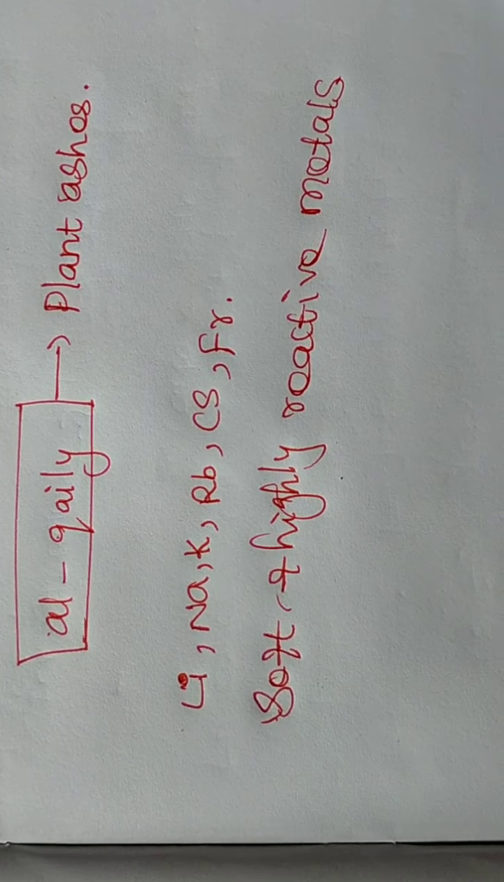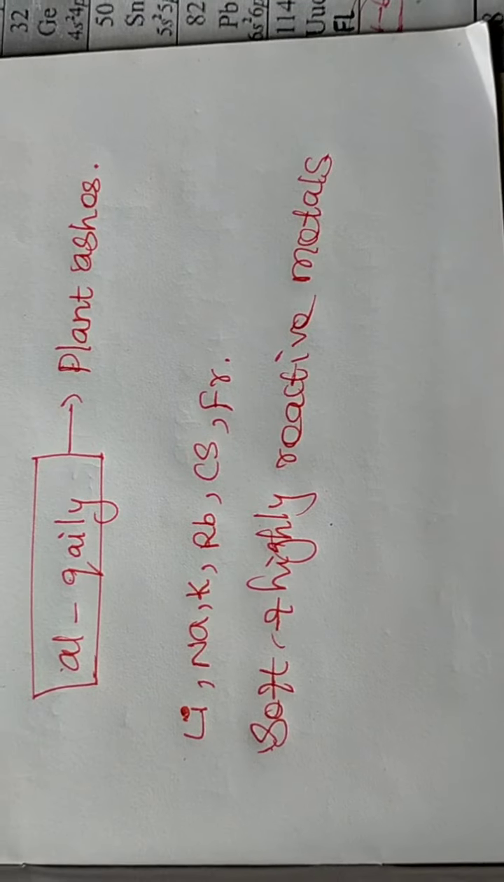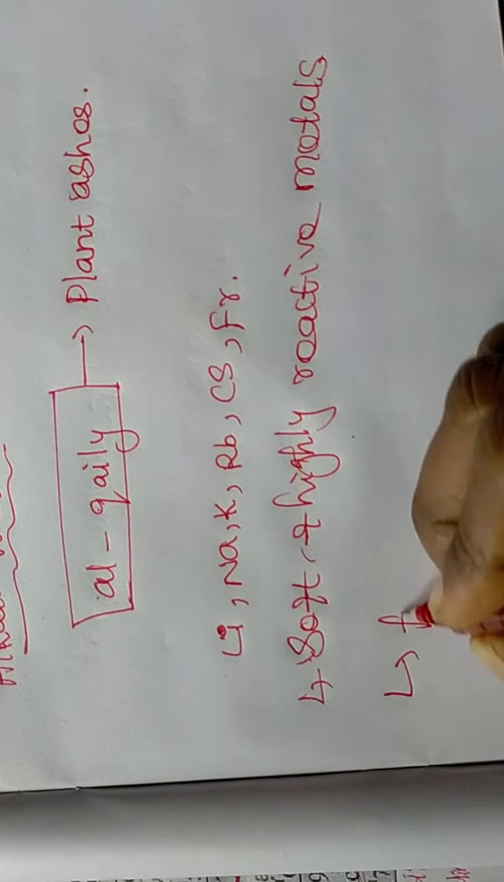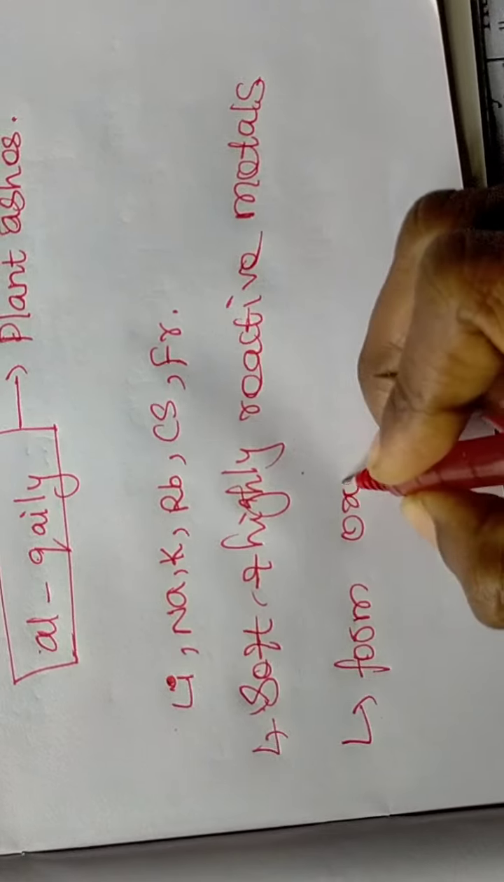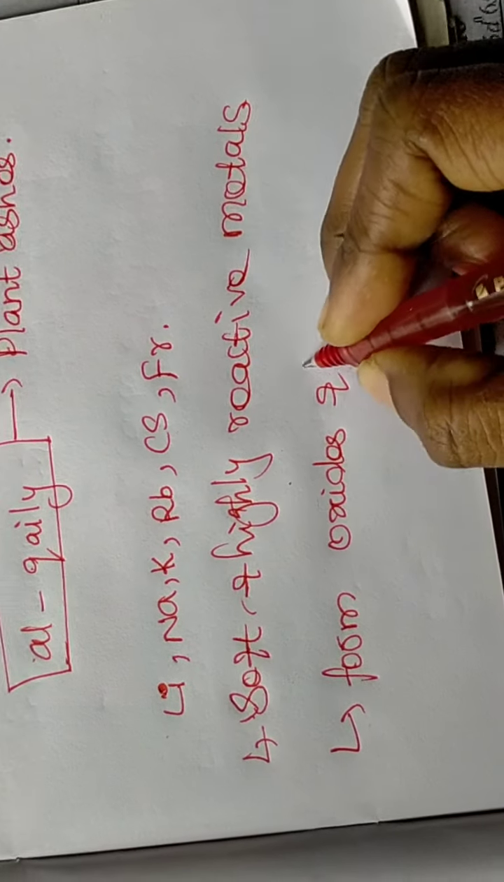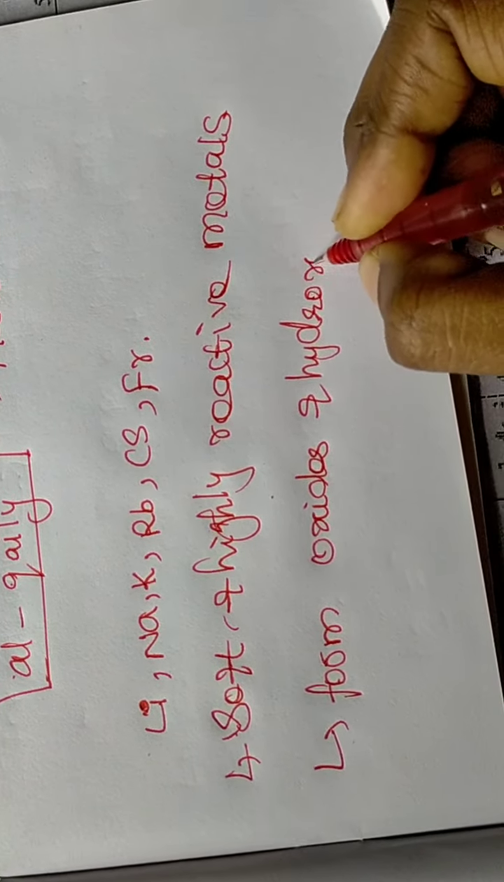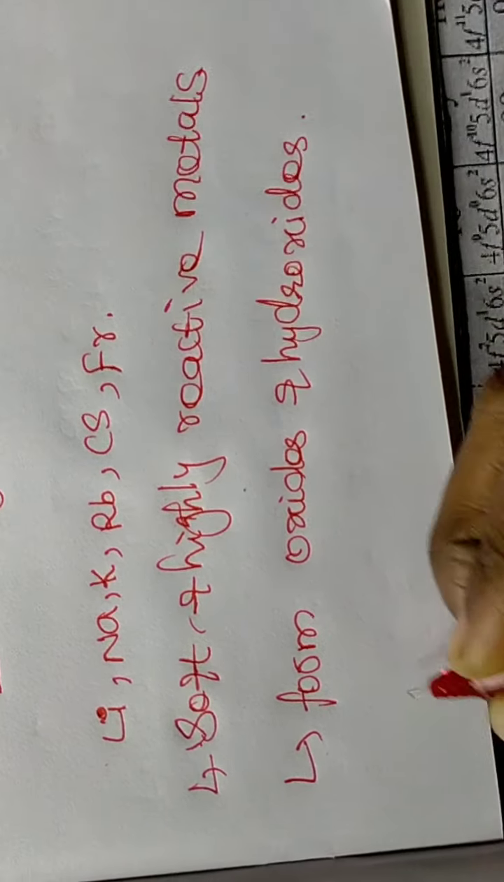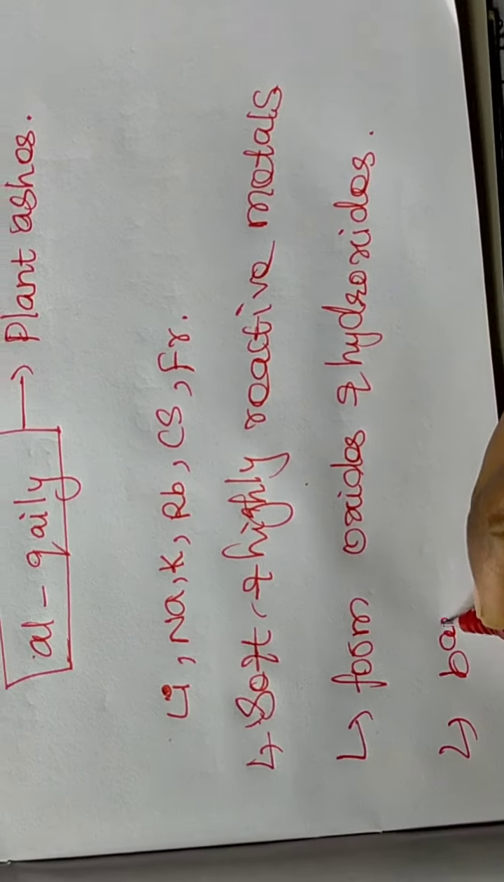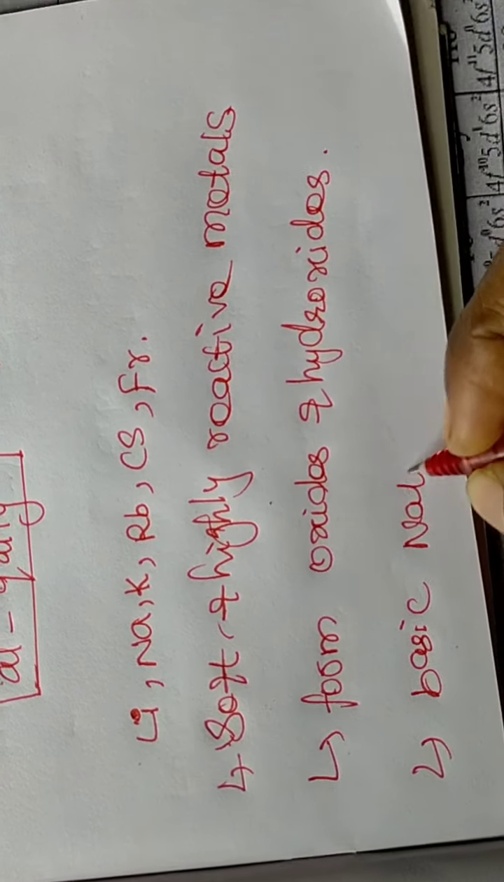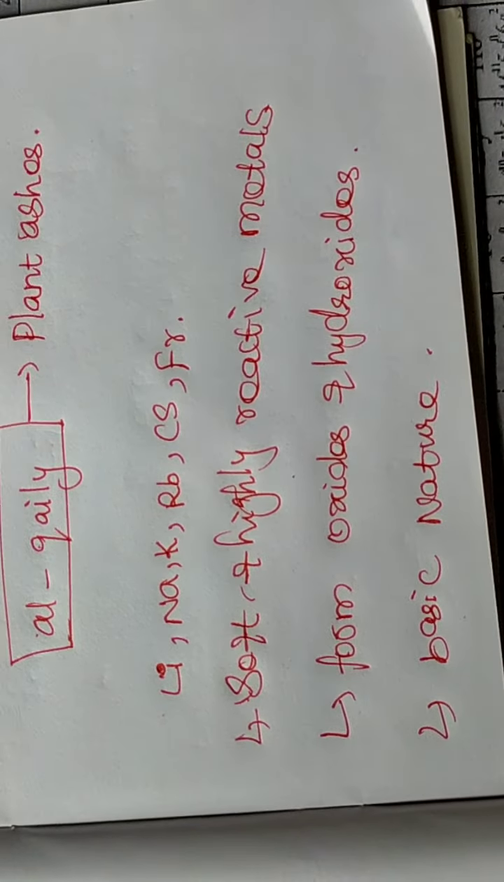They form oxides and hydroxides, which are generally basic in nature. These alkali metals are soft and highly reactive, so they are found in nature combined with other compounds.